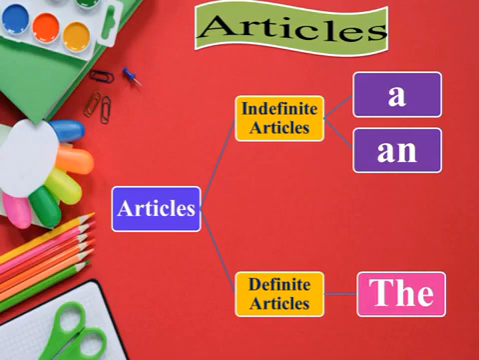A and an are indefinite articles. The is the definite article. So children, what are articles? The words a, an and the are called articles. They are divided into two: indefinite articles and definite articles.